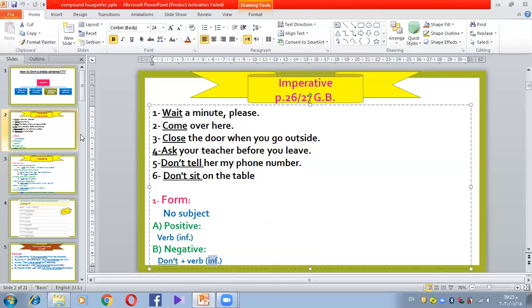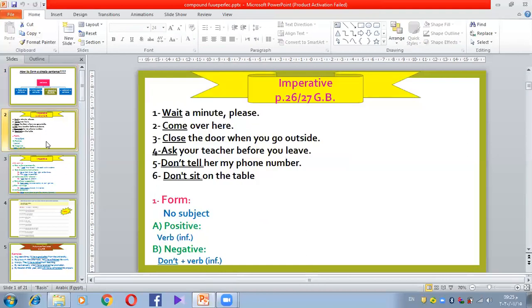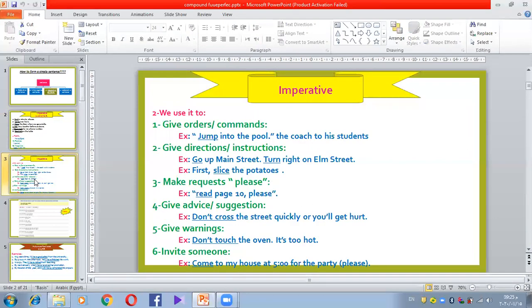So again, let's revise this one more time to make sure that you got it perfectly. How can I form a sentence? We said that there are four types. We are in type number 3, imperative sentence. How can you make the imperative sentence? No subject. This is number 1. If it's positive, start with the verb infinitive. If it's negative, just add don't before the verb. Good. Let's try to do some exercise for this.